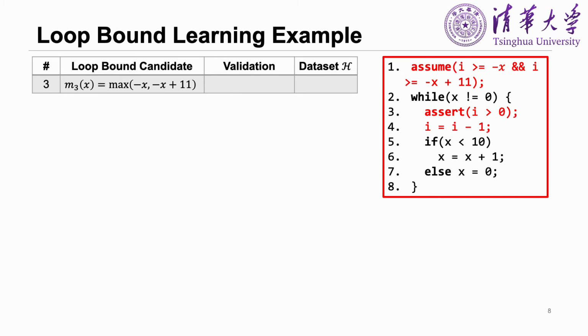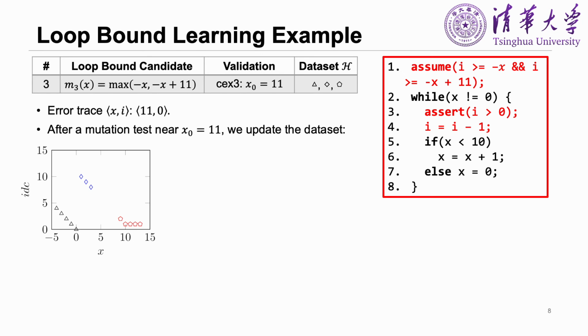After receiving the new bound candidate, we begin the third round of bound learning. Now the bound candidate is m(x) equals max of -x and -x plus 11. Similarly, we call the safety property checker to validate the bound candidate. However, it is still not correct. We can get an error trace from the state x equals 11 and the validation counter i equals 0. We make a mutation test near x equals 11, and we can update the dataset with new pentagons.